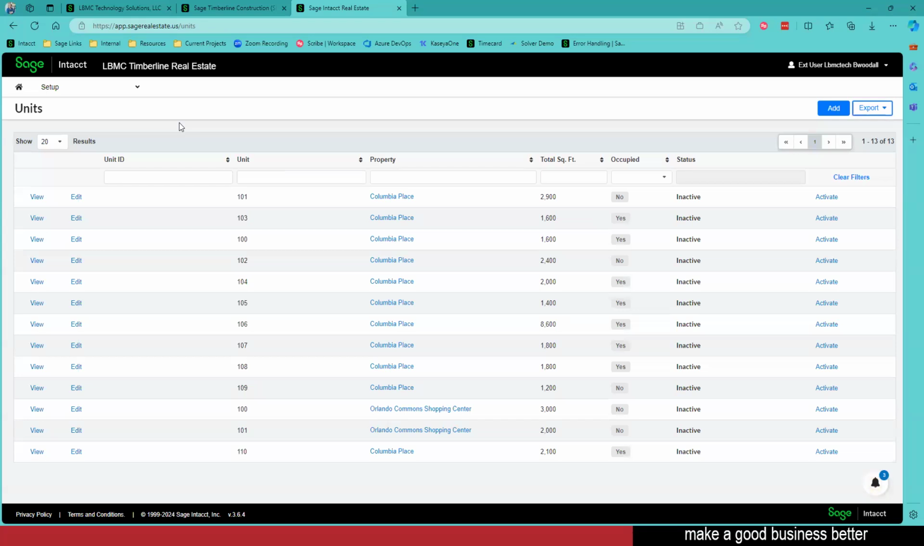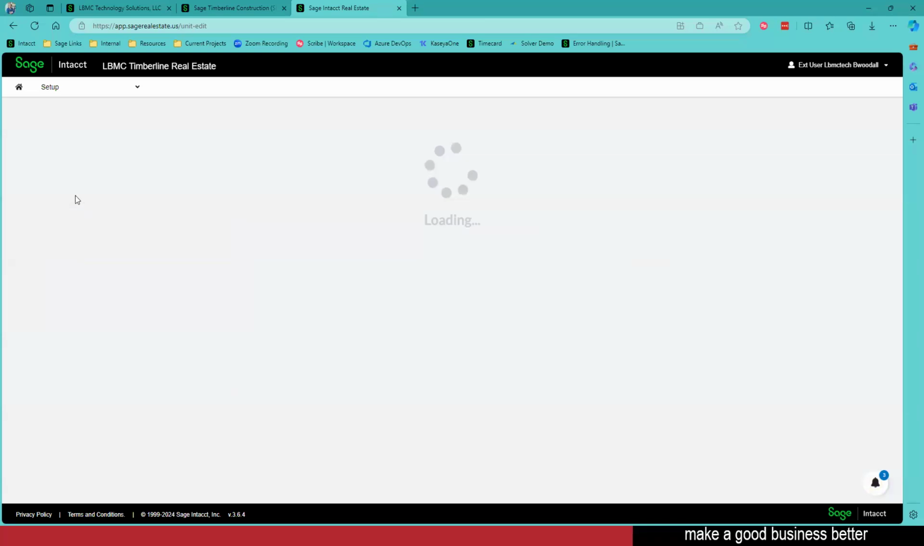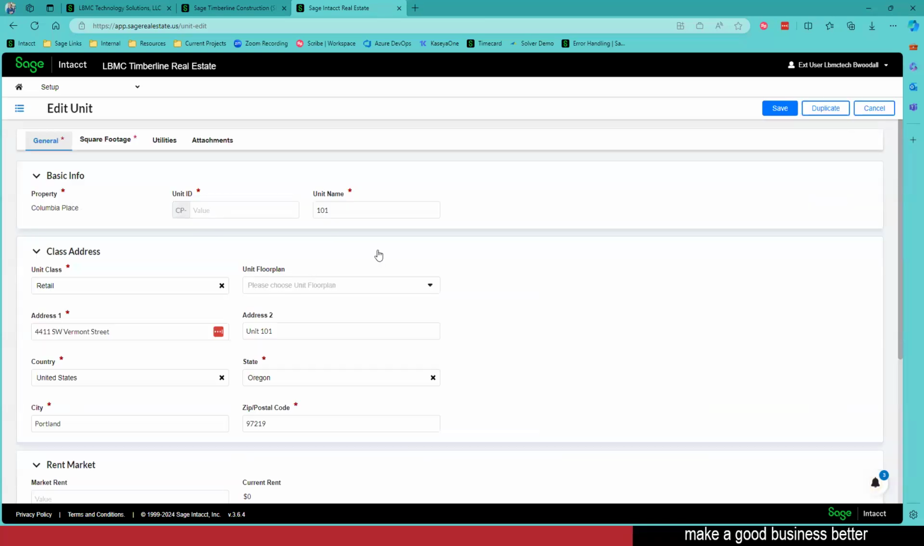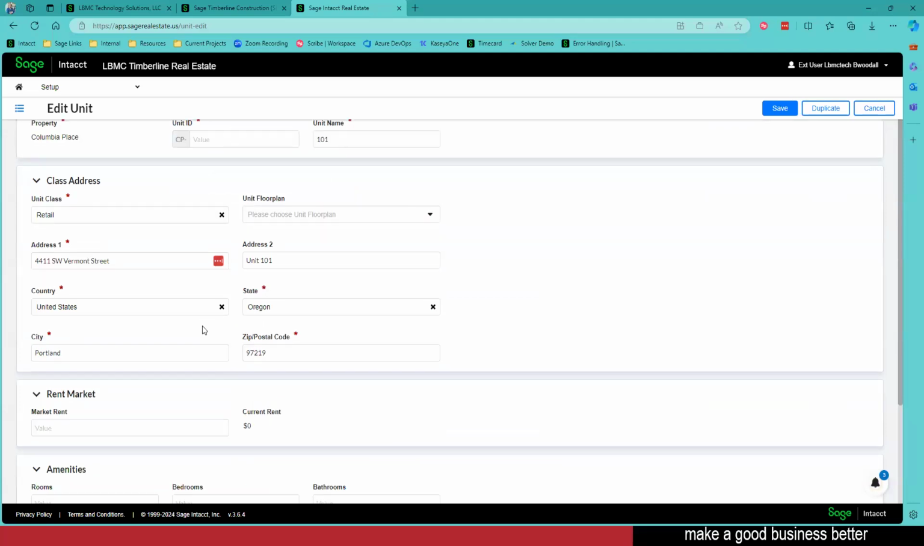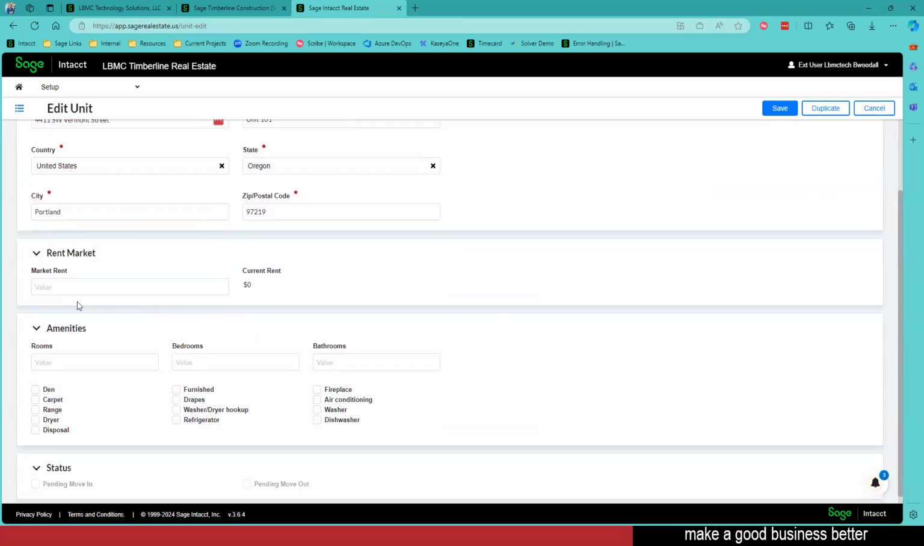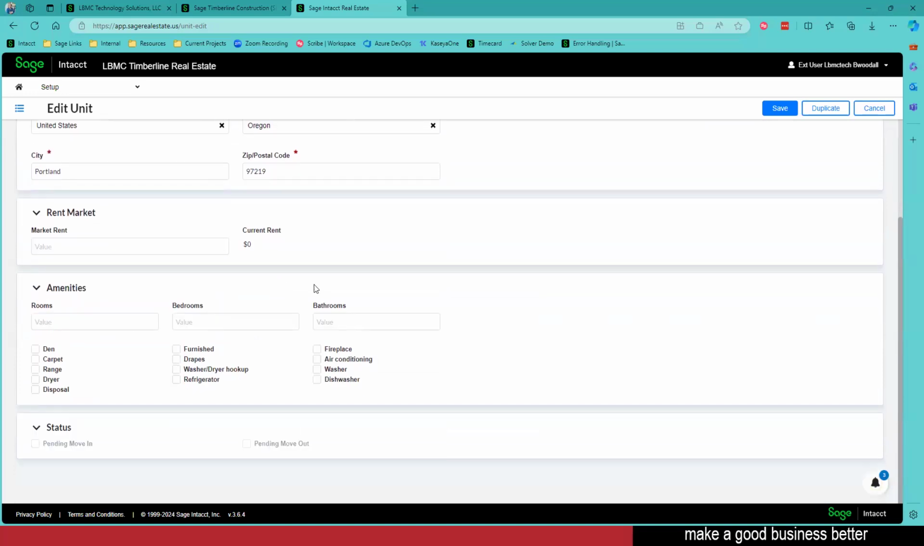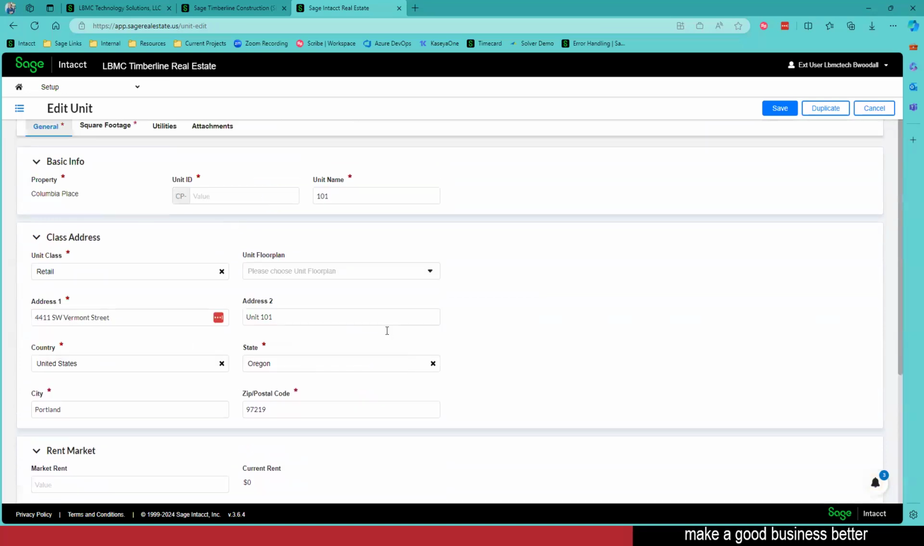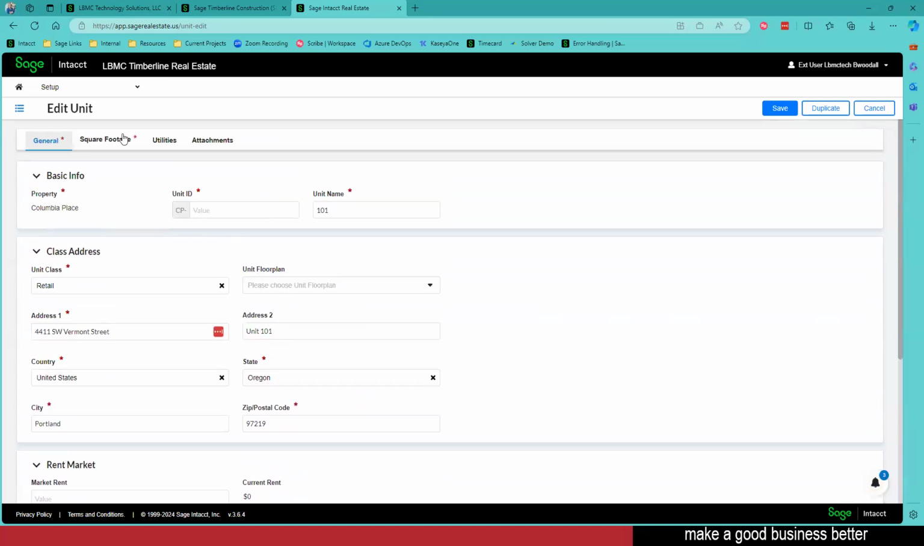All right, so we're going to add units here. Again, I've got my list, and from that list, I can do all those searching that we referred to earlier. On my unit, I'm going to assign that unit ID. I can assign the unit name, and any information about that specific address. What type of unit class is it? What's my rent? My market rent, my current rent. It's going to keep track of that for us. I can even put in my amenities. I can build out floor plans.